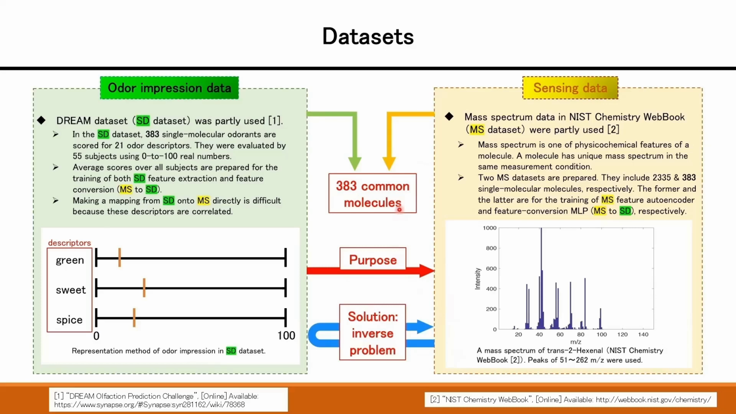And to train the main part of the odor predictive model, the common 383 molecules included in the SD dataset and MS dataset were used. And to train an MS autoencoder, mass spectra of 2335 molecules were used.